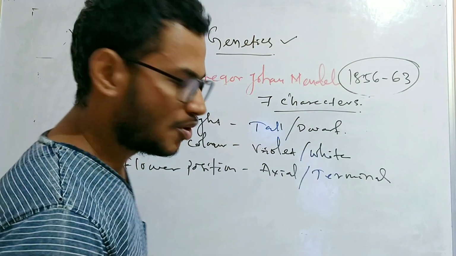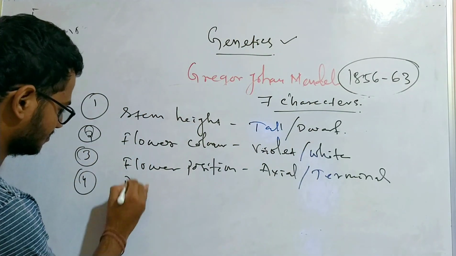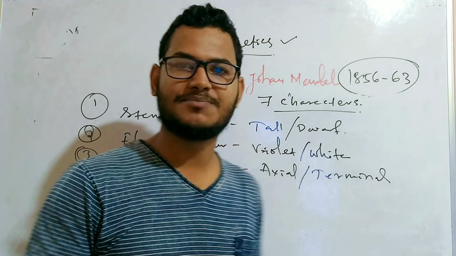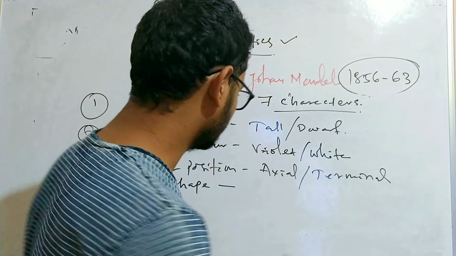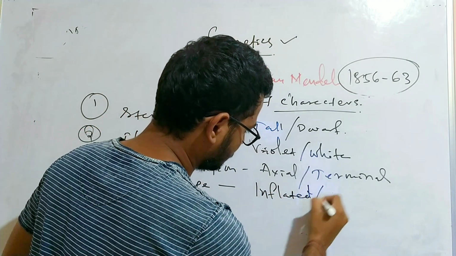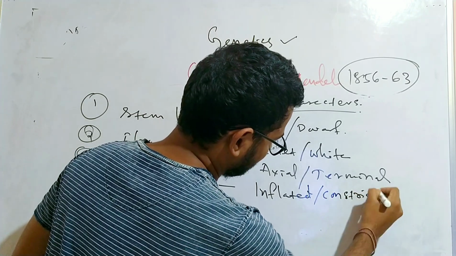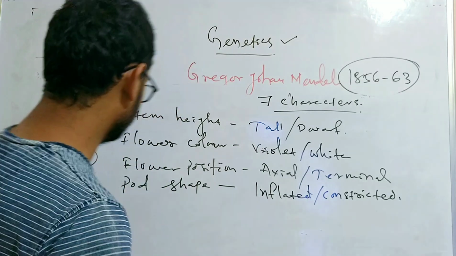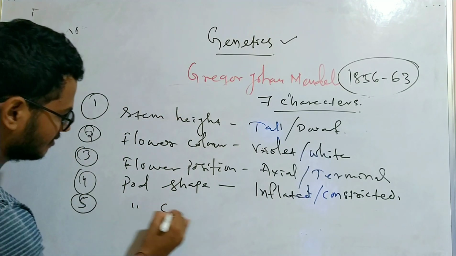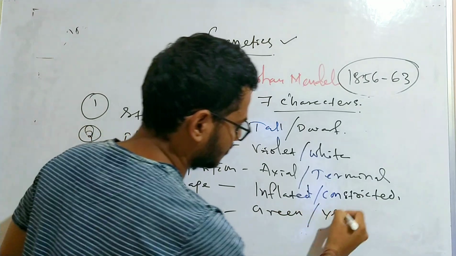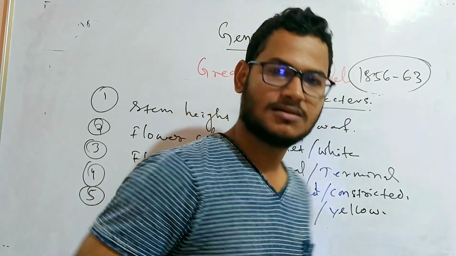Number 4 is the pod shape. The pod shape may be inflated or constricted. Next one is the pod color. It may be green or yellow.